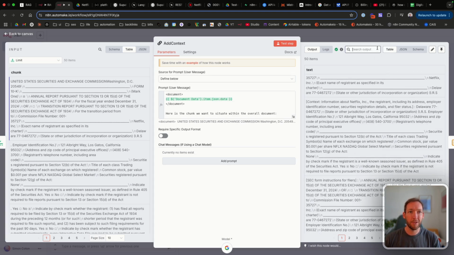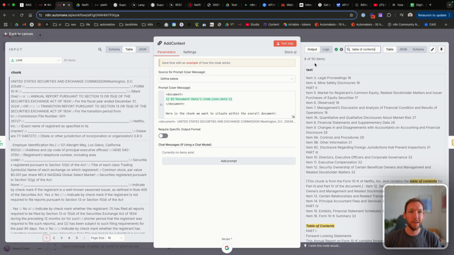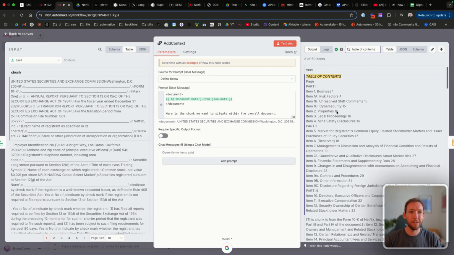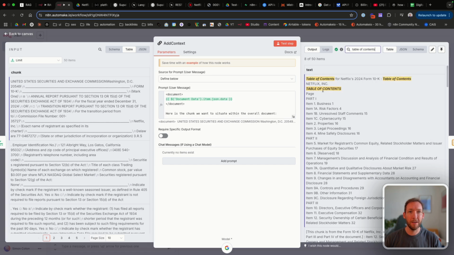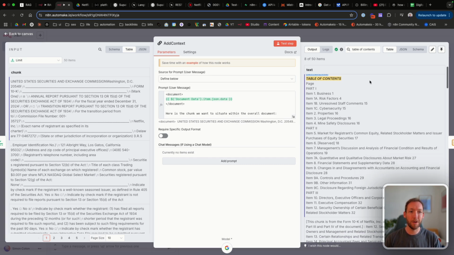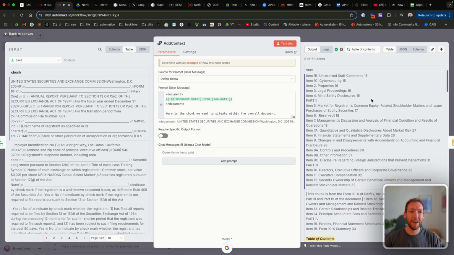We then, if we search for something like table of contents, we'll be able to see, so there's 8 matches for table of contents here. And you can see that immediately the first one that we already picked up has table of contents for Netflix 2024 form 10K.